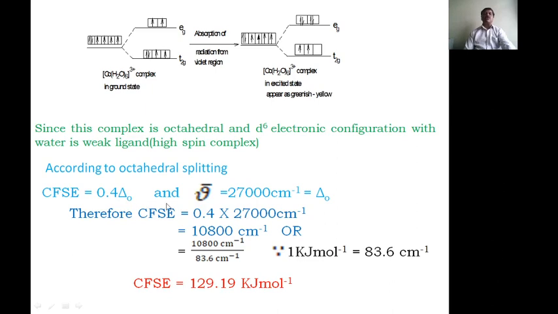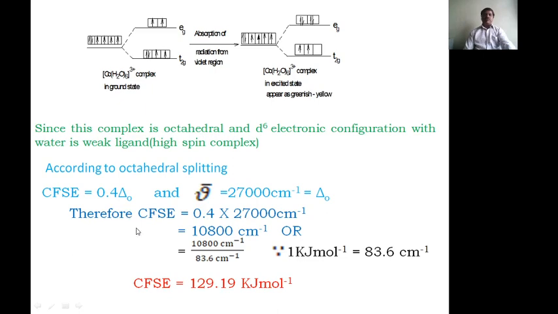From that we have to calculate the crystal field stabilization energy. This is the D6 configuration.